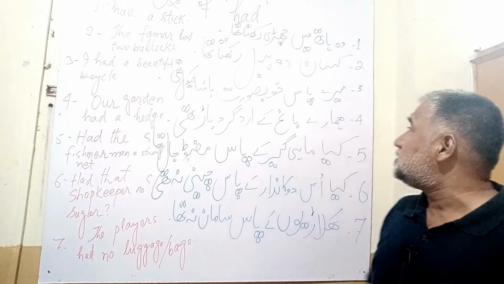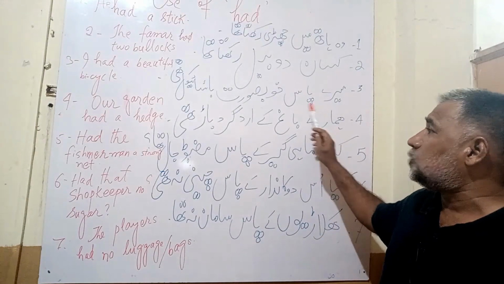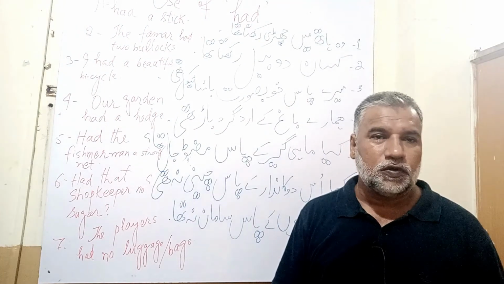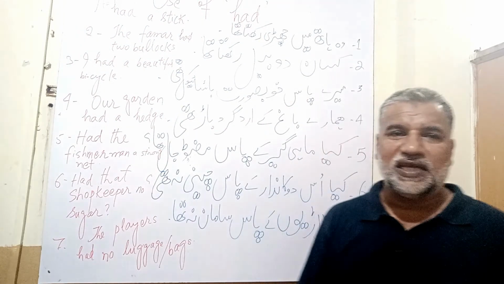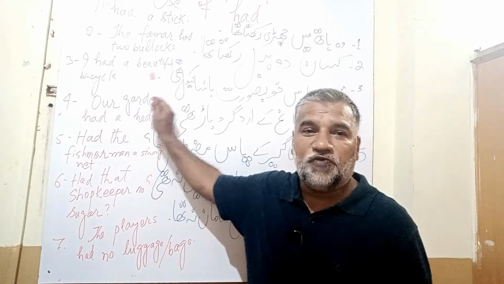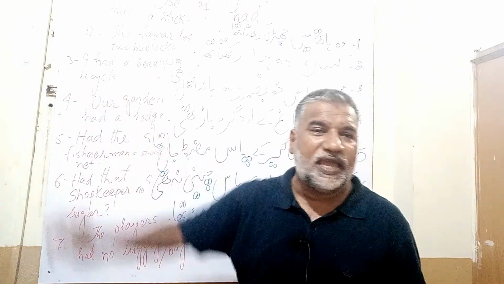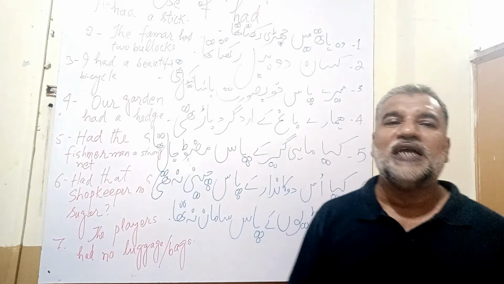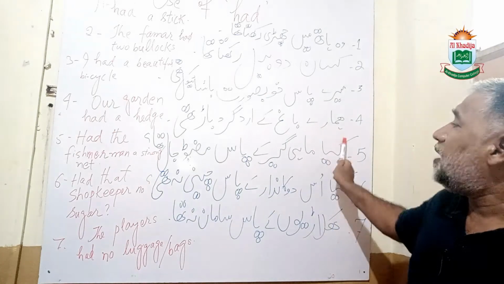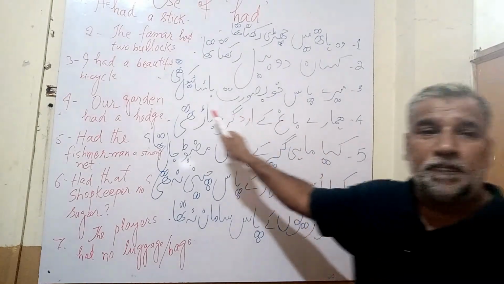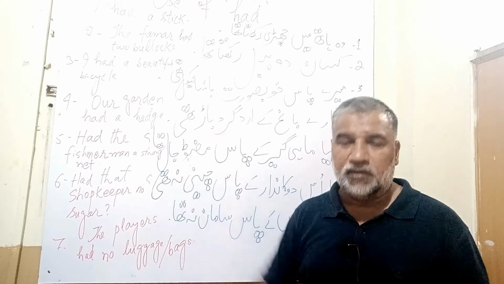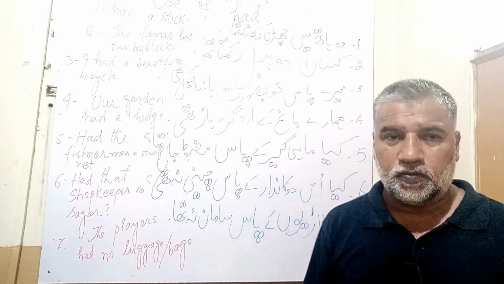Let's have a look at the next sentence. मेरे पास खूबसूरत बाईसाइकिल थी. I had a beautiful bicycle. Let's have a look at the next sentence. हमारे बाग के इर्द गिर्द बाड़ थी.